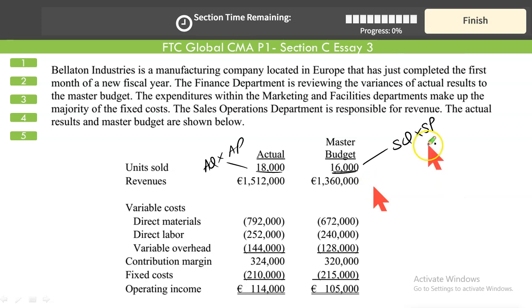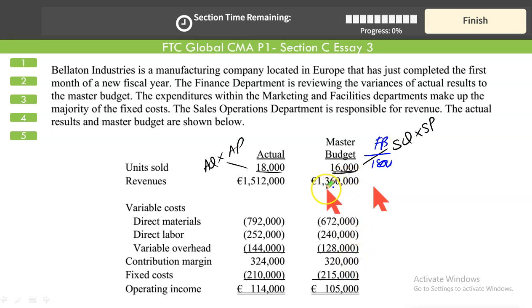So we are going to draw up the flex budget. And how do we do that? I told you the flex budget takes in the actual quantity from the actual results, and it takes in the standard price from this. Standard price for revenue, standard price for variable cost, for materials, labor, and all that. Right? So let us first calculate what was the standard selling price.